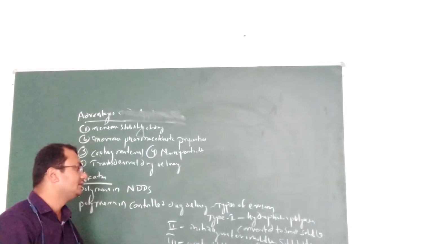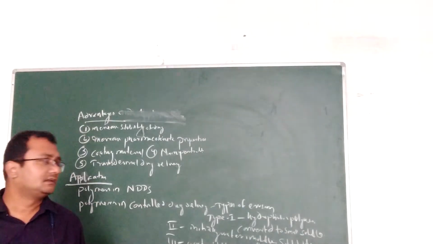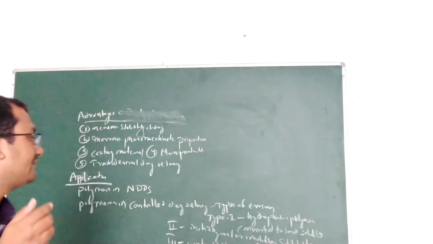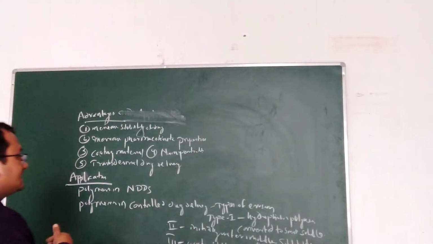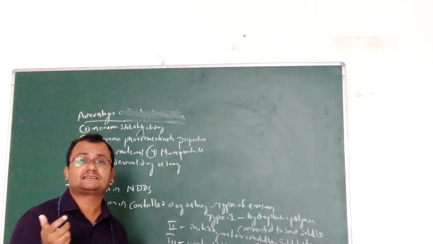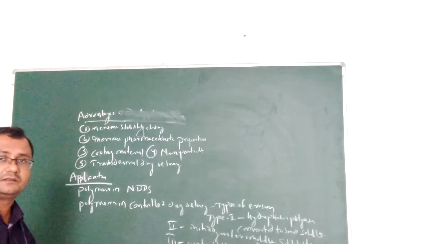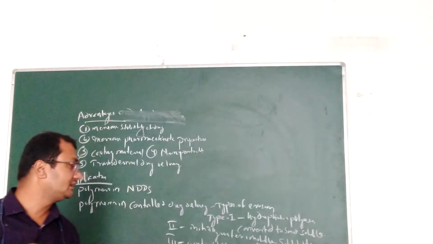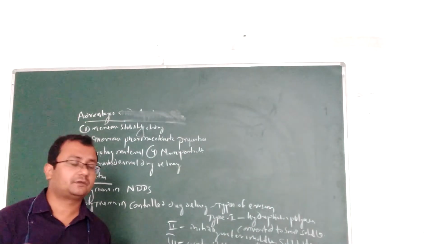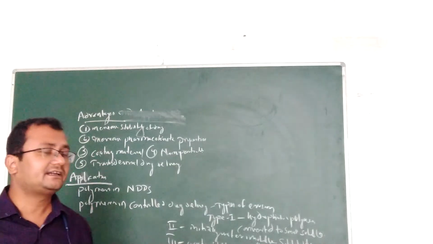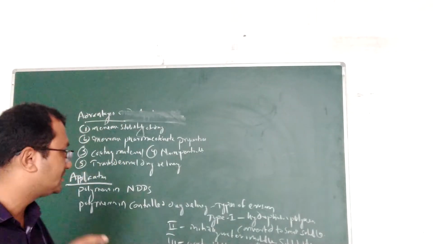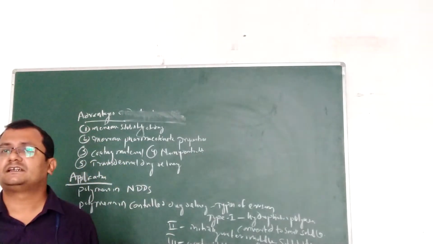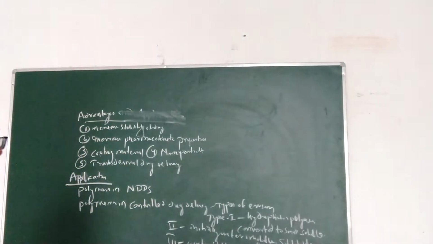Then type 2, initially it's water insoluble, and the solubility will be enhanced by different techniques like hydrolysis, ionization, and other processes. The insoluble polymer will be converted to soluble form. Then type 3 erosion is for water soluble polymers, and they are modified to insoluble polymers by cross linking. By cross linking of polymers, they will be converted to insoluble form.